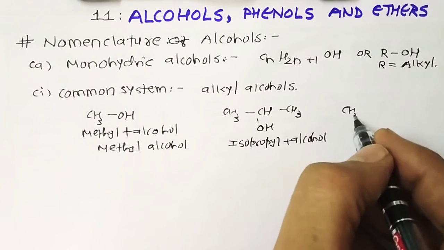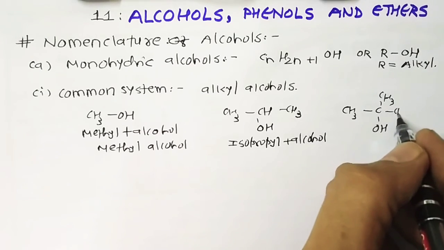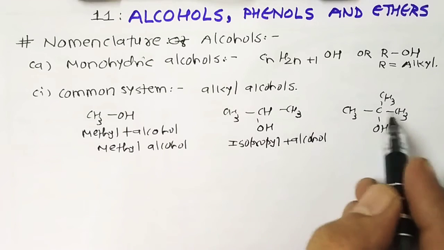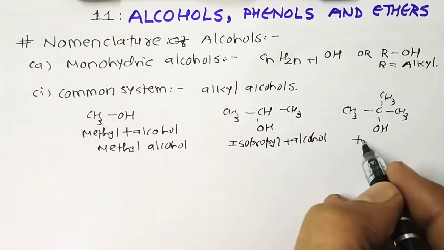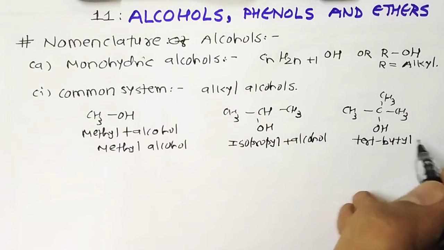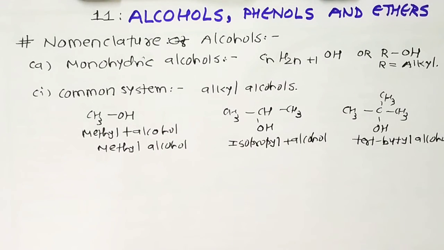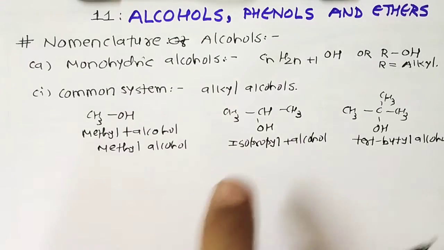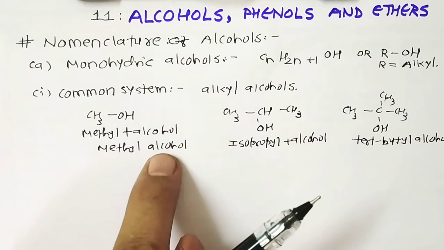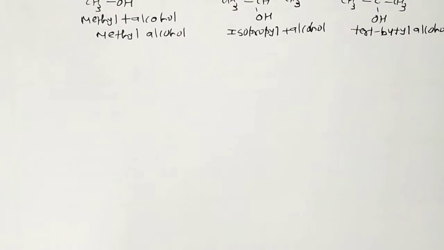In the same way, if we give the name of this compound, it has carbons 1, 2, 3, 4 and it's a tertiary butyl. So the name of this compound is tertiary butyl alcohol. So simple: monohydric alcohols are called alkyl alcohols, and their names are derived by adding the word alcohol to the name of the alkyl group. Okay, fine.